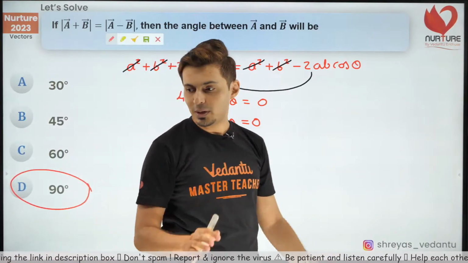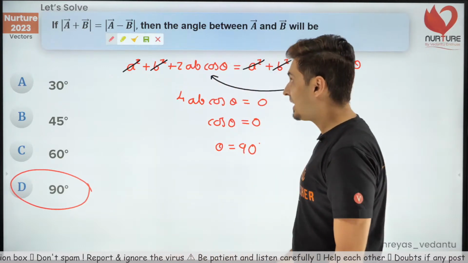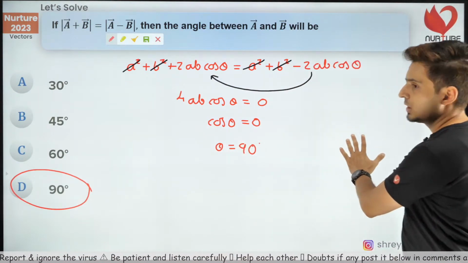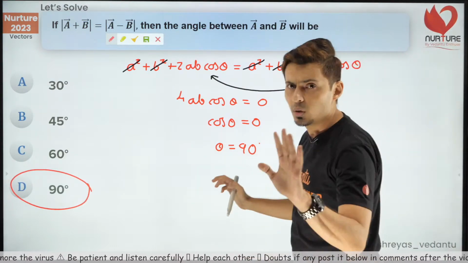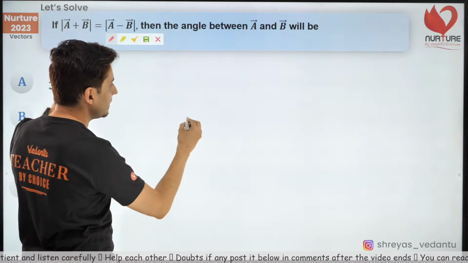This is one way of doing it. Next, the second way of doing it, I'll show that as well. This is one way. You can see this is the pure algebraic way. The other way of doing it is geometrically.